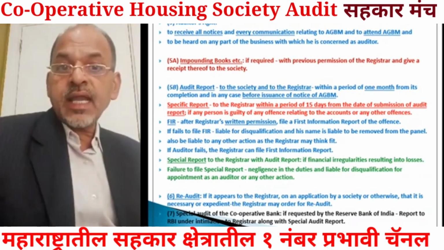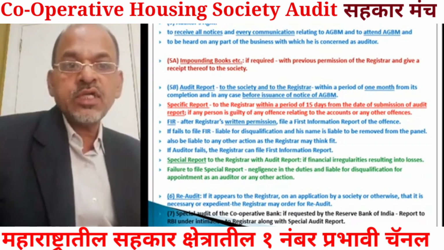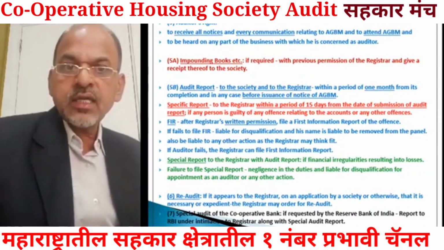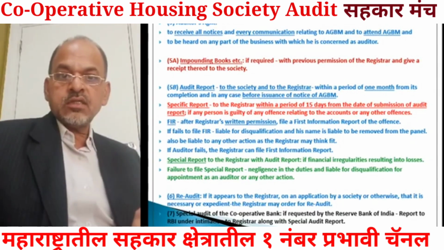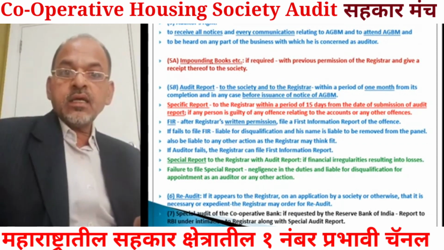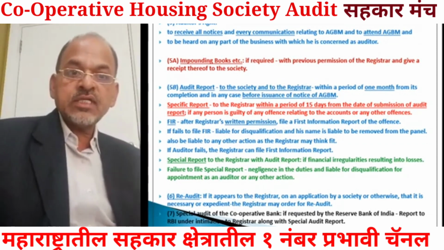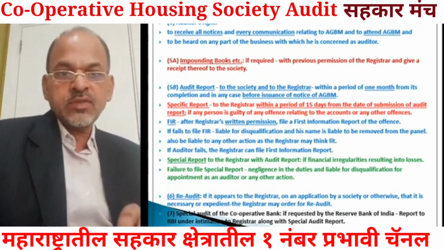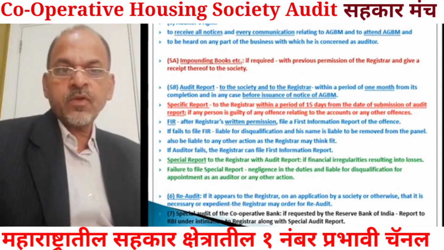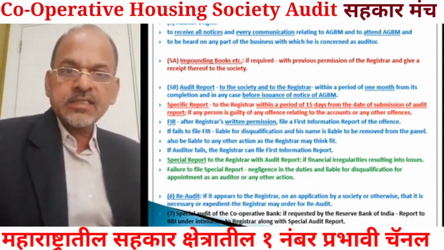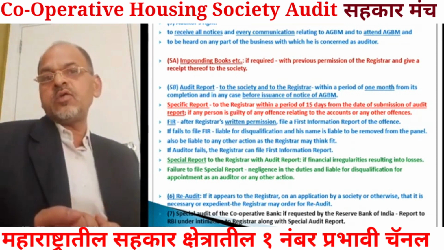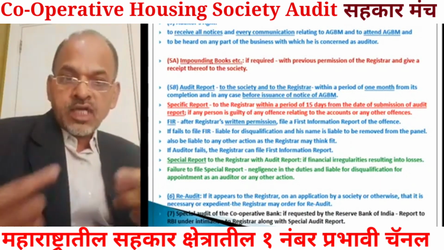Special and specific reports are not submitted to the society because serious things observed by the auditor are mentioned in them, and immediate action is required. In the special report, serious findings are incorporated, and if the auditor wants to recommend specific action, then a specific report is prepared.